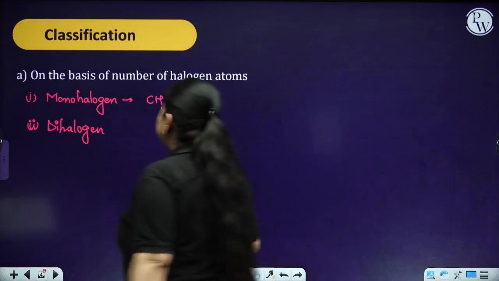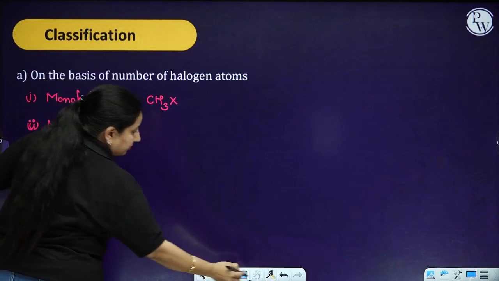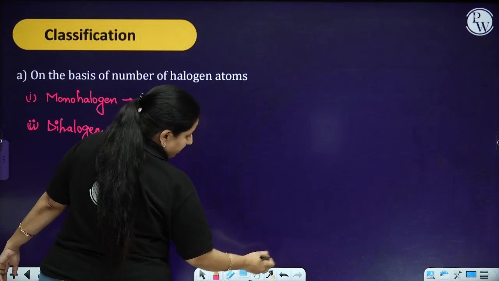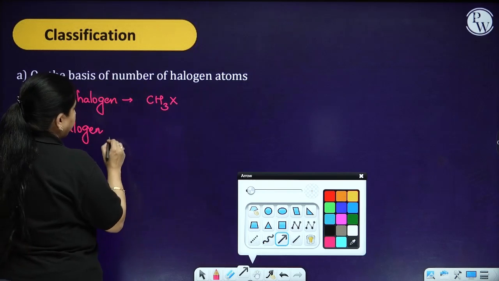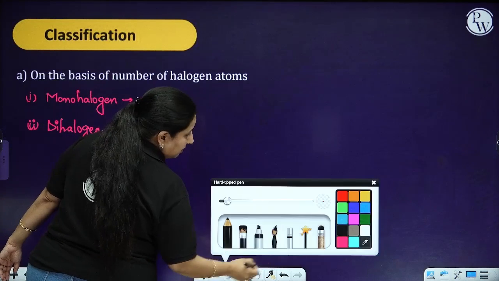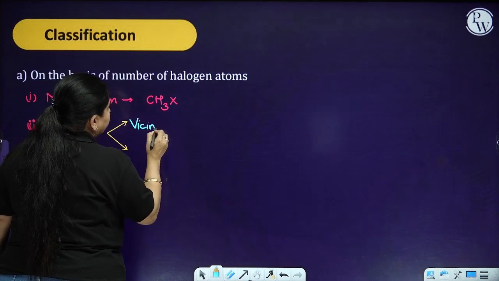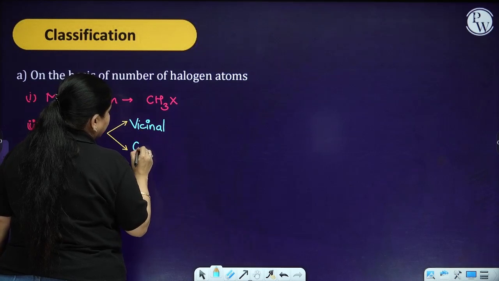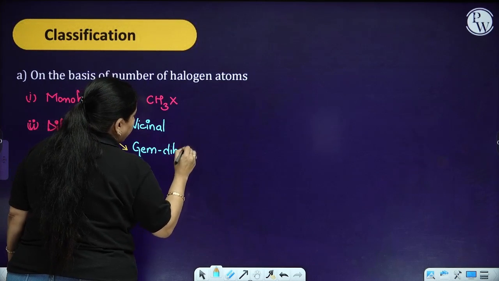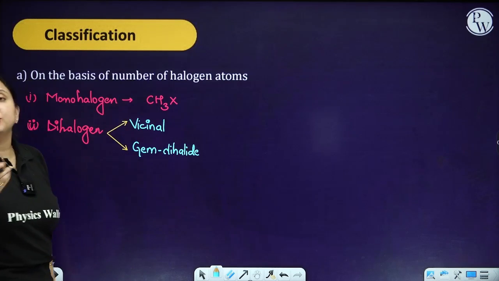Now this dihalogen can be of two types further, that is vicinal and gem dihalide. Now, what is this vicinal or gem dihalide?